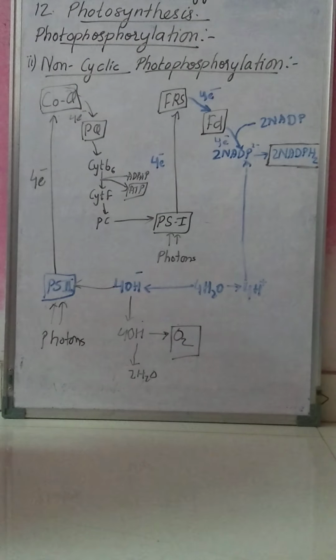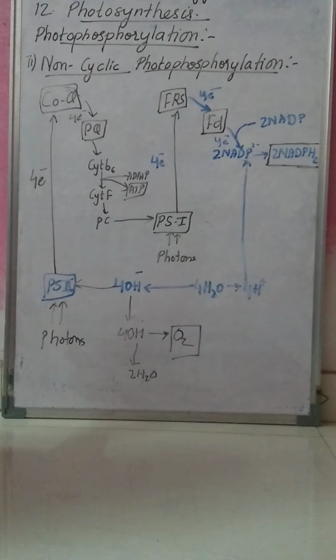Then last time we have started with photophosphorylation. Photophosphorylation is the formation of ATP. Photophosphorylation means formation of ATP from ADP and inorganic phosphate in the presence of light in the chloroplast. In photophosphorylation, last time we have done cyclic photophosphorylation.